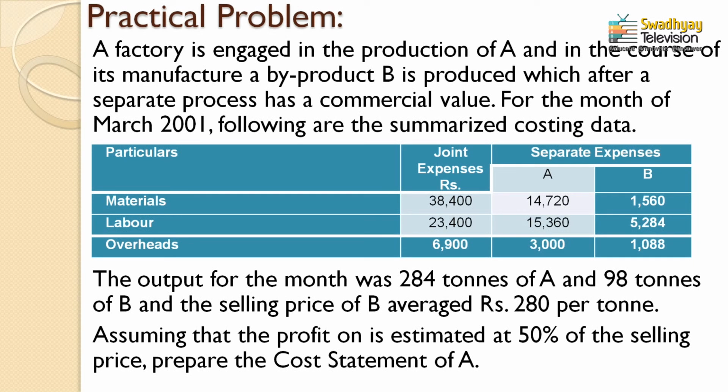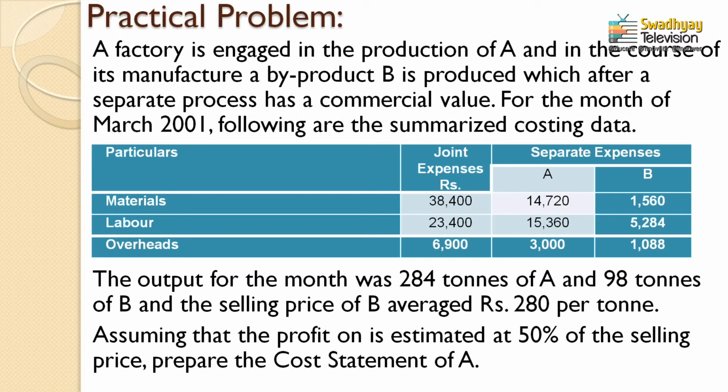So, a factory is engaged in the production of A, but along with the manufacturing of A, B is also manufactured, that is the byproduct, which after separate processing has a commercial value. That means the manufacturing process has certain different types of cost expenditures also, and they have commercial values also. The commercial values are mentioned in the second part of the question in a tabulation format. For the month of March 2001, the following are the summarized costing data. That means this is statistical information regarding the manufacturing of product A and product B.